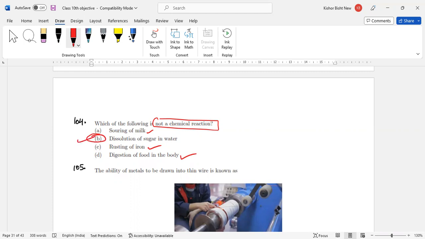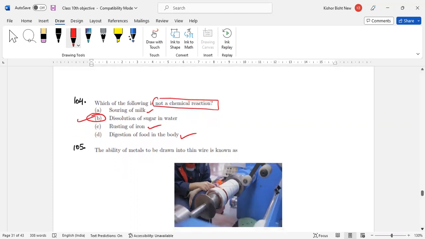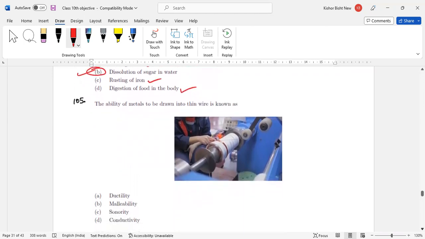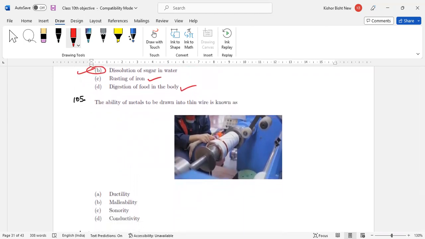The last question for today: the ability of a metal to be drawn into thin wire is known as ductility, malleability, sonority, or conductivity. Which one is the correct answer? This question is for you, because this is a class 8th question. Please tell me the answer and comment in the box.